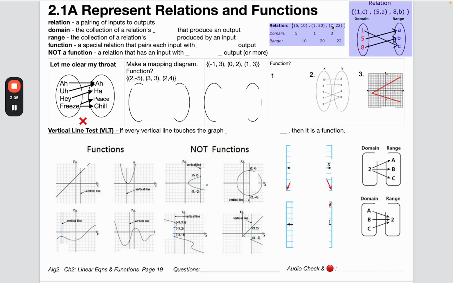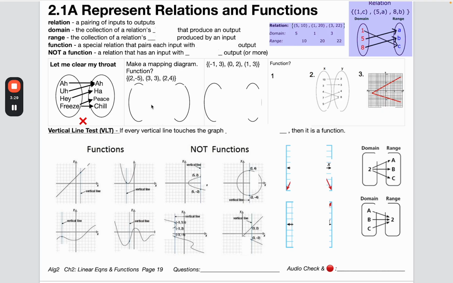The punctuation might be kind of confusing, but basically, this is the input, this is the output, this is the input, this is the output, input, output. So the domain, the collection of all the inputs, is right here, and the collection of all the outputs is right here. I'm going to say the input, and my wife is going to say the output. Ready? 5. 10. 3. 22. 1. 20. I think it's a function because every input has exactly one output.